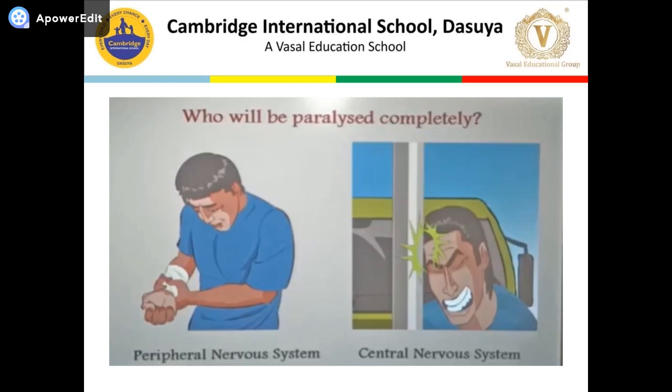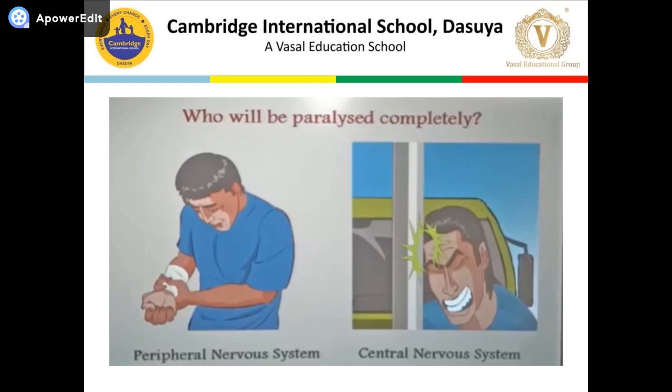Now in the first case, when a person gets a hand injury, it is possible that the nerves present in the hand, or the peripheral nervous system, get injured or affected, but it would not cause paralysis in his entire body.